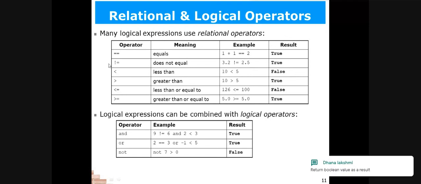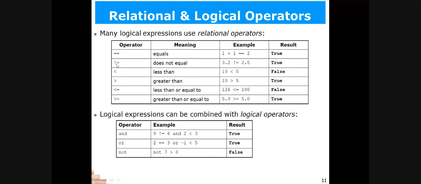In mathematics, we represent not equal in a different way. But here we use the exclamation sign and equal to sign, because we don't have that not equal to sign on the keyboard. So we use this combination here to represent not equal to, and for greater than or equal to, and less than or equal to. These two symbols are also different in computers and mathematics.